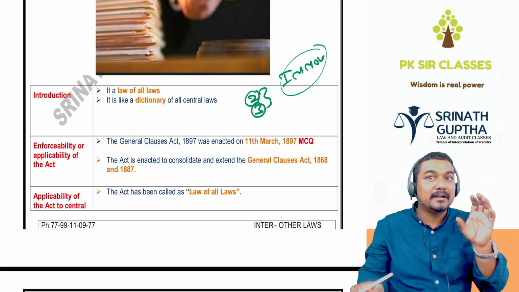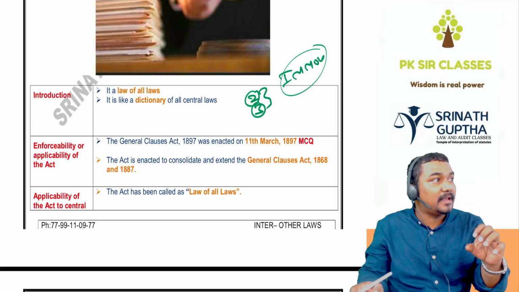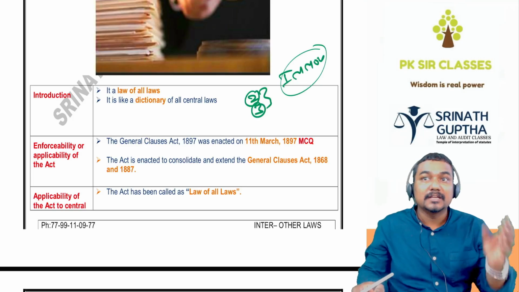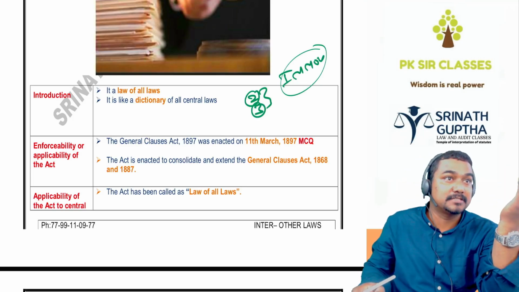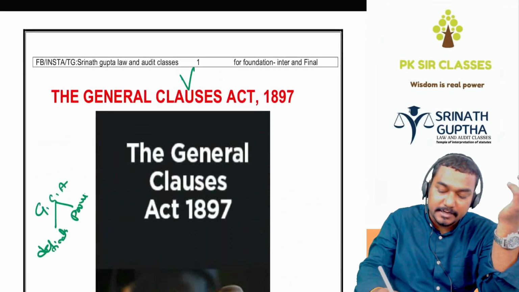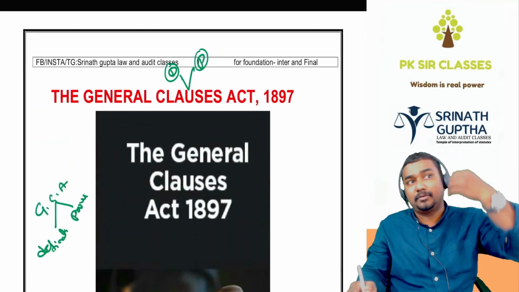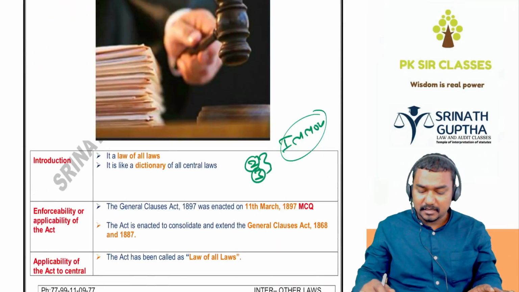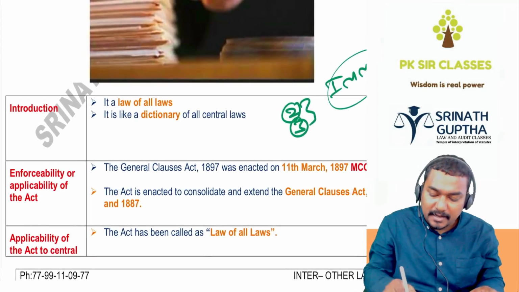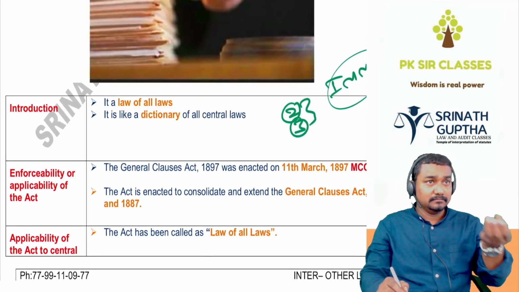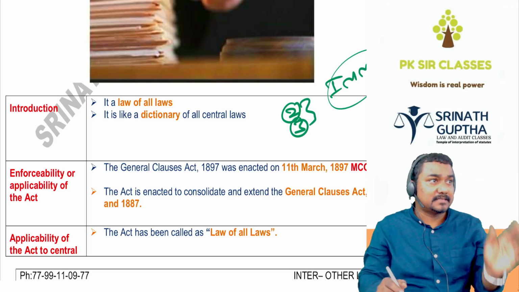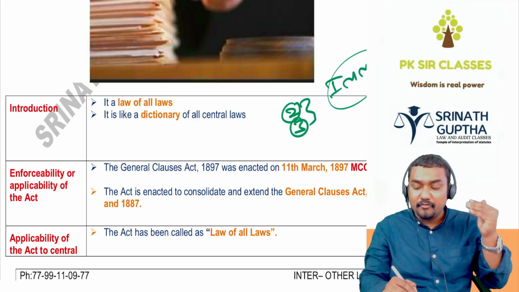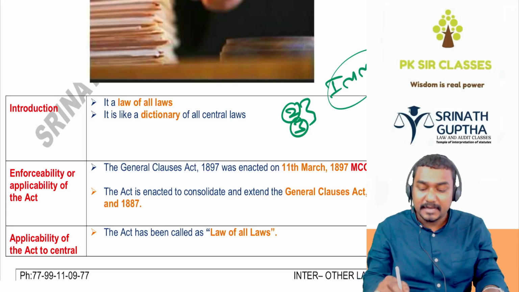So it contains the definitions of a few words which are used in the law. These definitions can be applied to any law. The act name is General Clauses Act. It means general definitions and general provisions applicable to any act if the special act is silent. It is deemed to be the law of all other laws, because it is useful to interpret other laws, and it is said to be the dictionary of other laws.